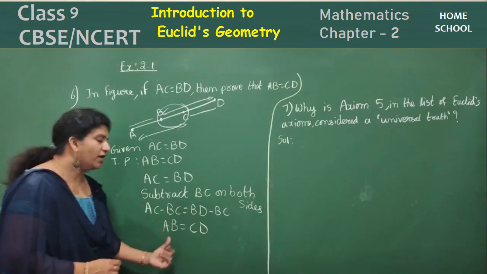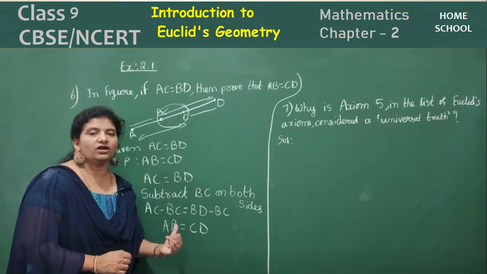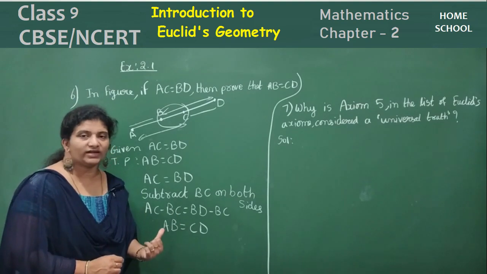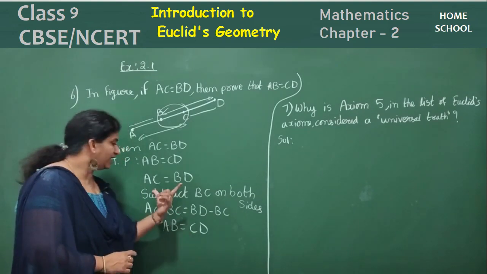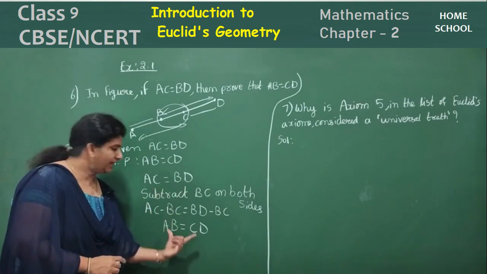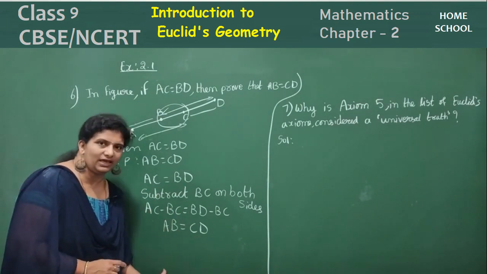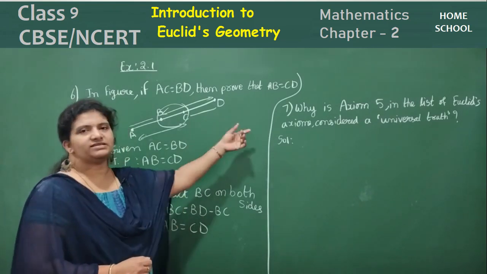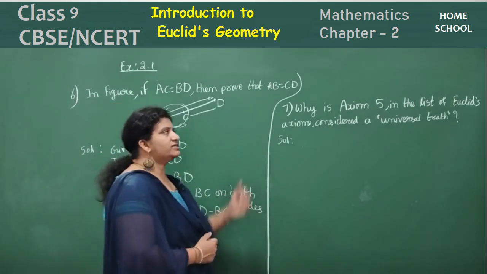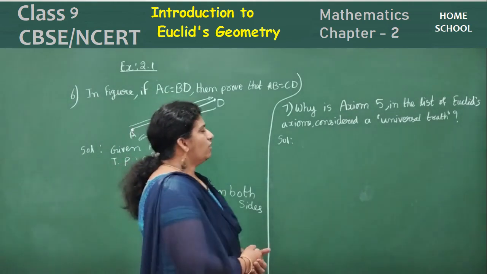So how are you proving this one? By your axiom 3. What is that axiom? If equals are subtracted from equals, then the remainders are equal. Write the statement here, children. Okay, so let's see the 7th one. What is the 7th one?